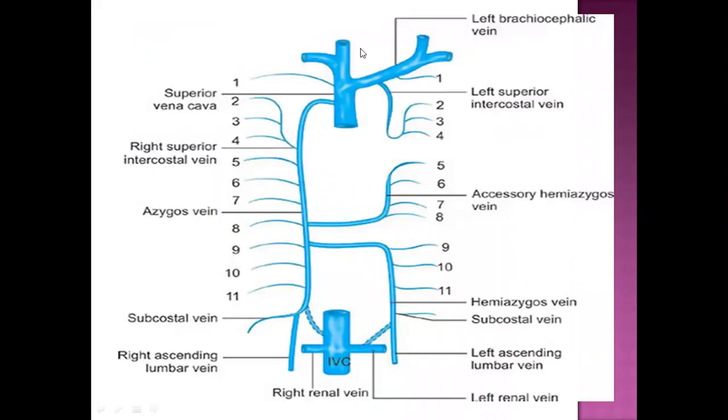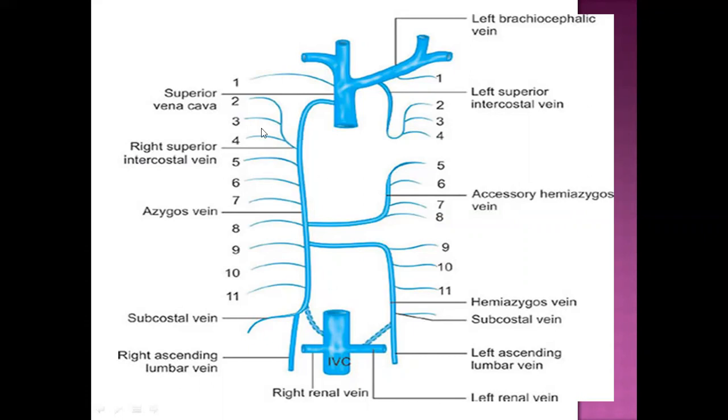We need to understand this picture thoroughly in order to understand what the azygous system of veins is. The meaning of azygous is unpaired. It doesn't have any companion. The right side is not a mirror image of the left. That is the meaning of azygous.